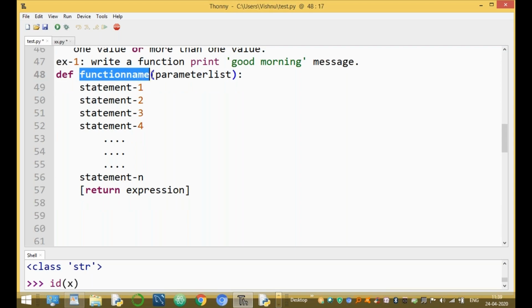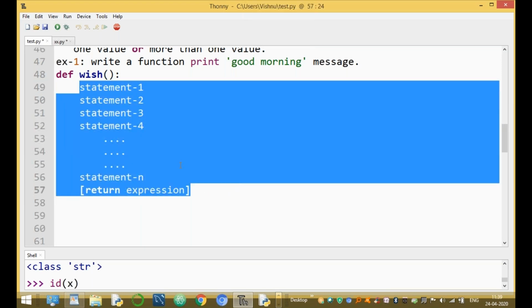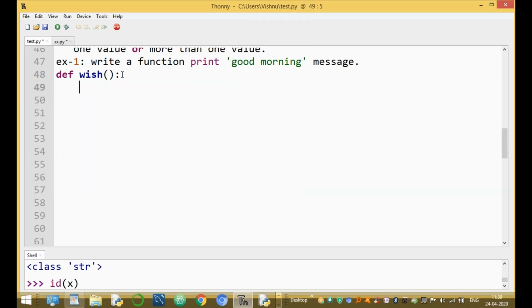The function name can be any name. You can call it mng, or morning, or wish, or any name. Here the function name is wish, and then the parameter list. Here there are no parameters; this function does not take any arguments. Here are the executable statements. You write one executable statement.